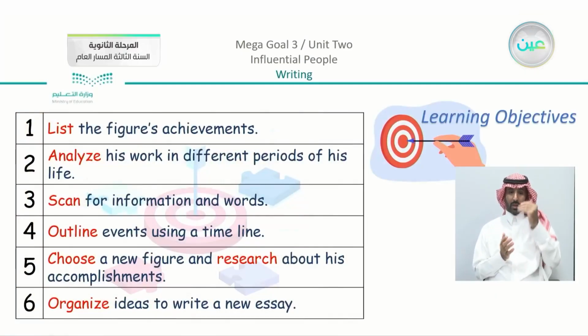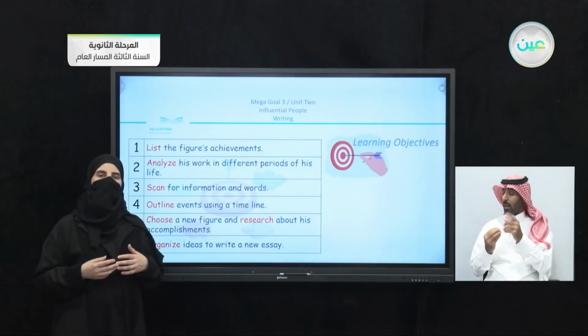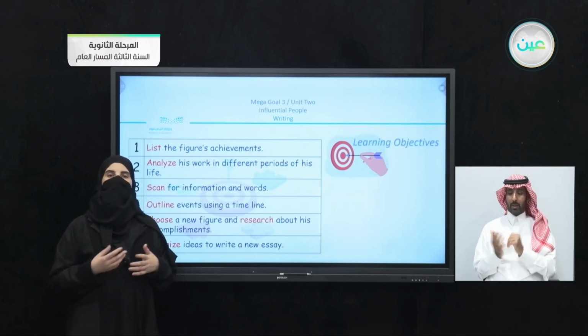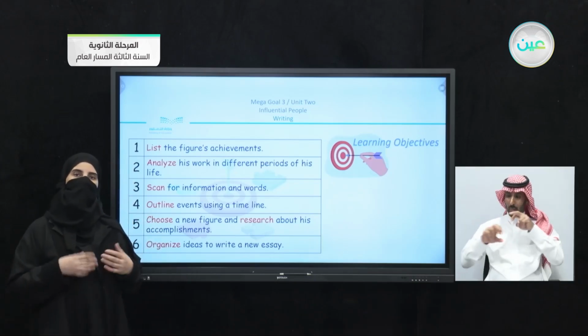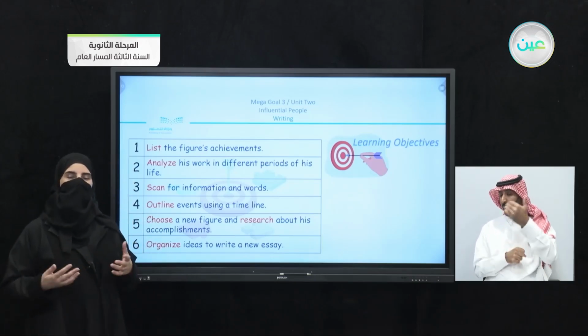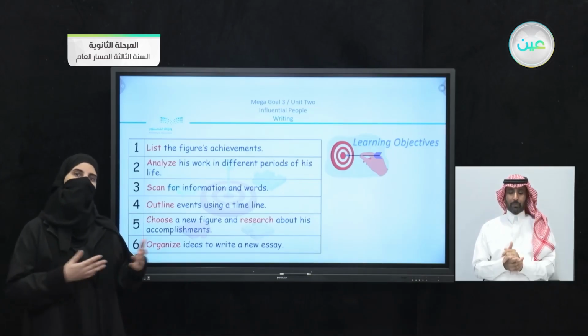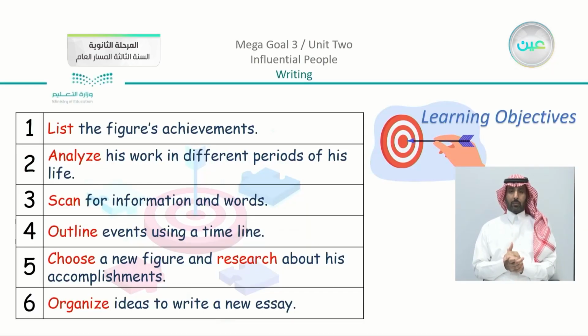We have our objectives: to list the figure's achievements, analyze his work in different periods of his or her life. We have to scan for information and words. Now, when you are searching for the achievements of an influential person, you're going to scan, you're going to search for different information and different words that you're going to apply within your essay. Outline events using a timeline. Choose the new figure and research about his or her accomplishments. We have here organized ideas to write a new essay.